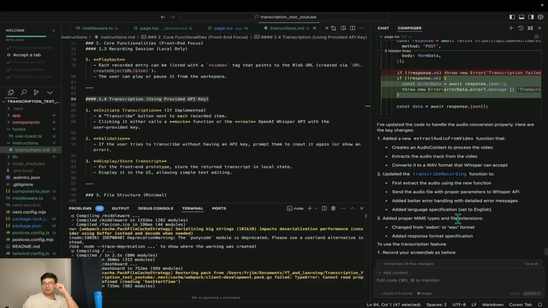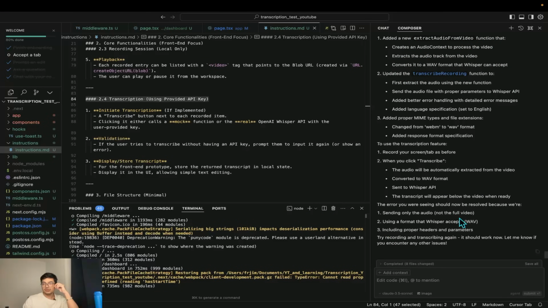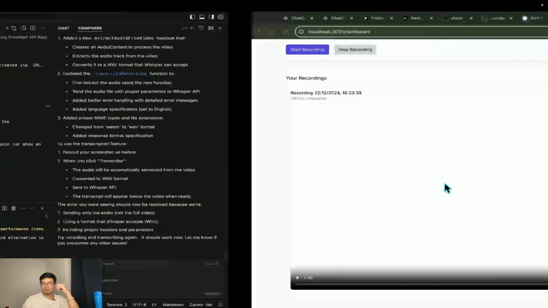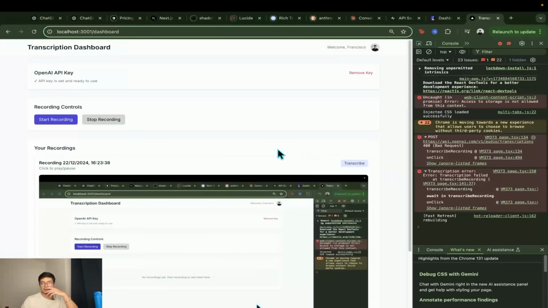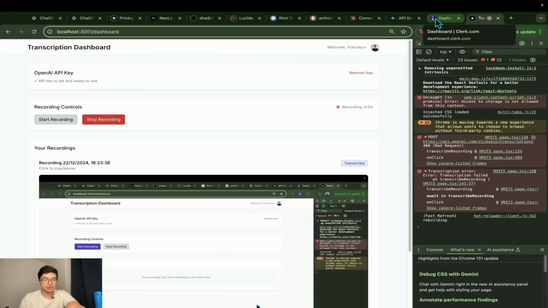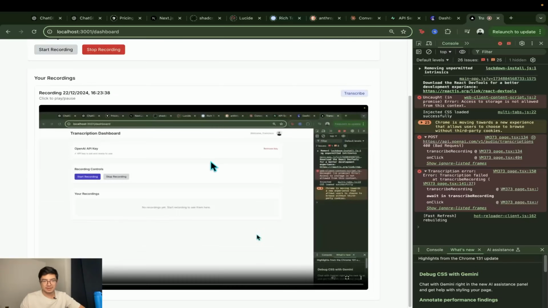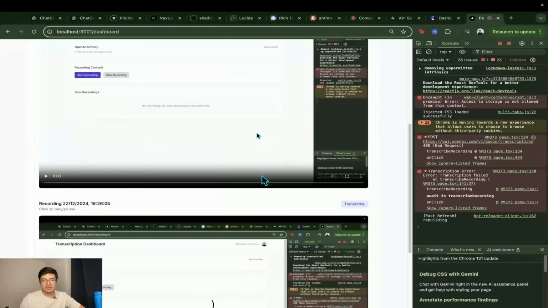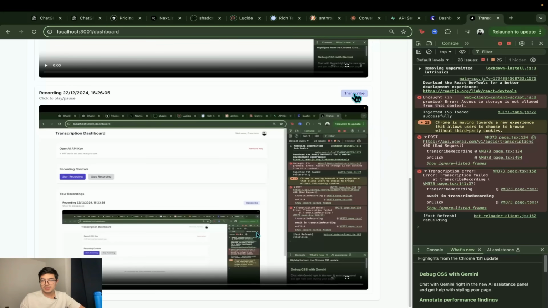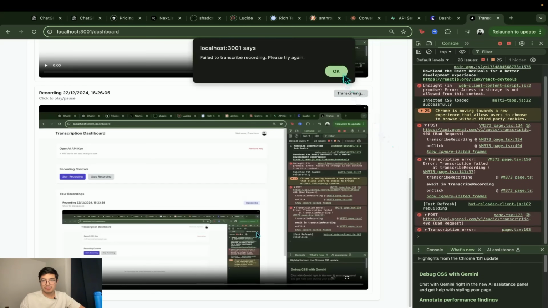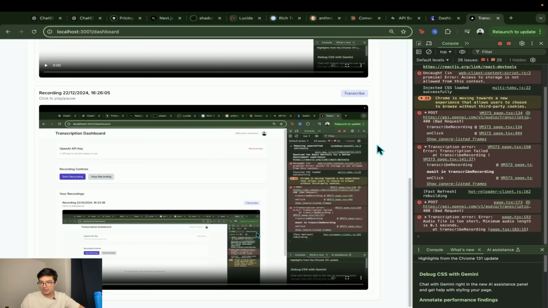Let's accept all that and see. The audio will automatically be extracted from the video and converted to WAV. Okay, sounds good. So let's record again. One, two, three. Okay, stop recording. Let's hit transcribe now. Failed to transcribe the recording. Okay, the audio file is too short. The minimum audio length is 0.1 seconds.